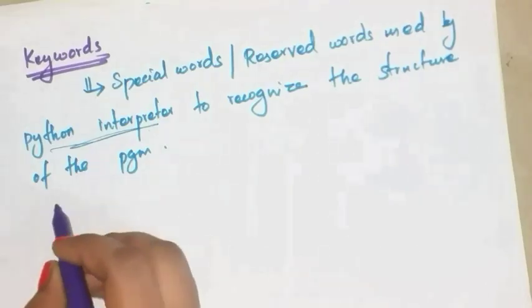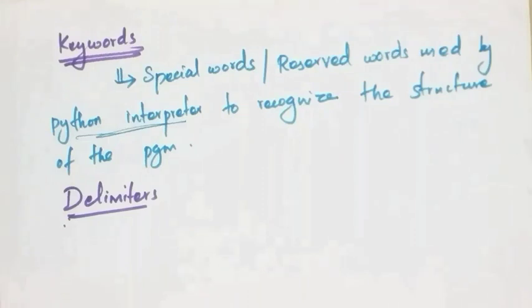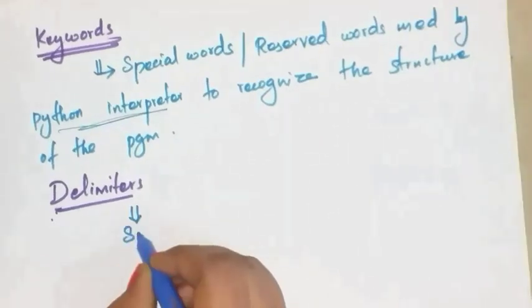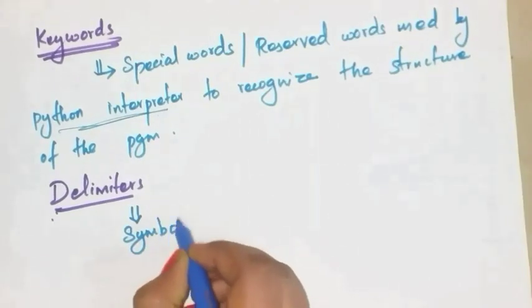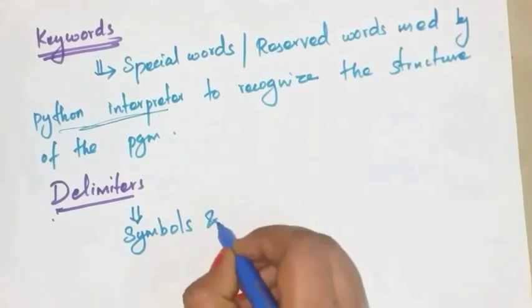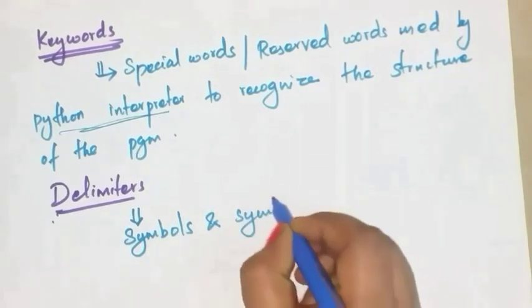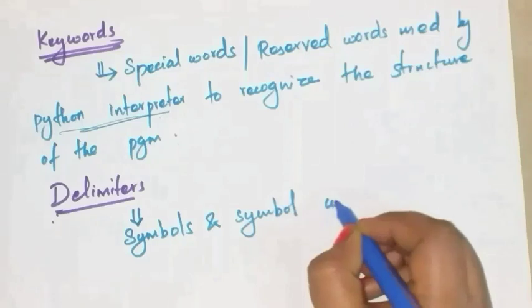Okay. The next token is delimiters. What do you mean by delimiters? These are called symbols and symbol combinations.